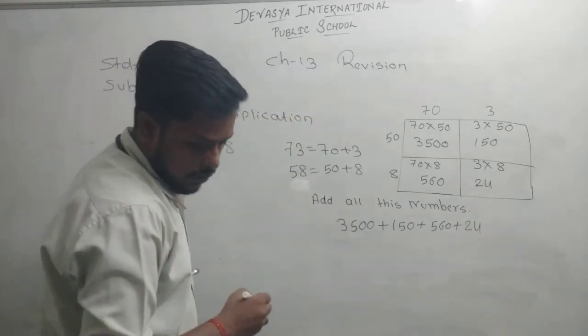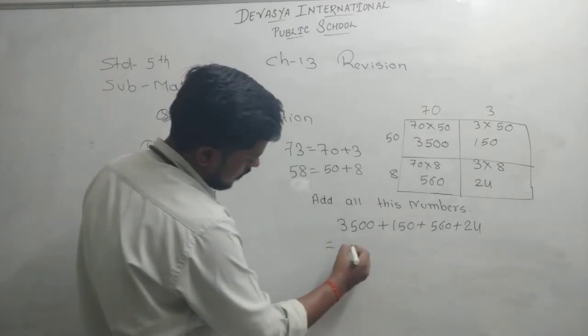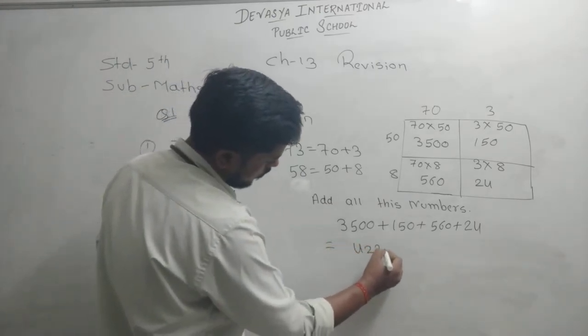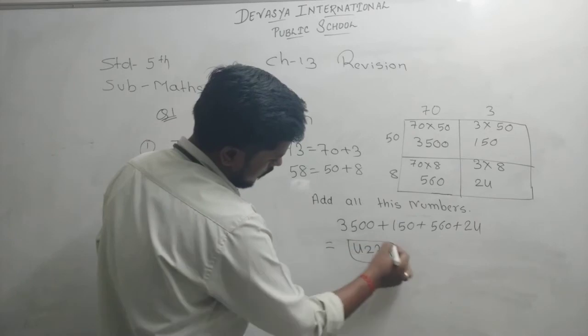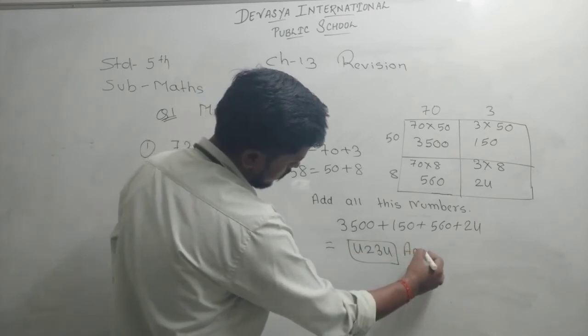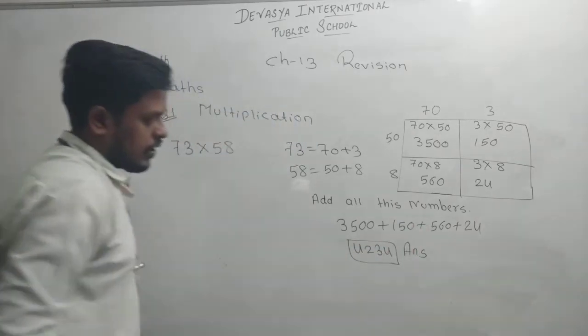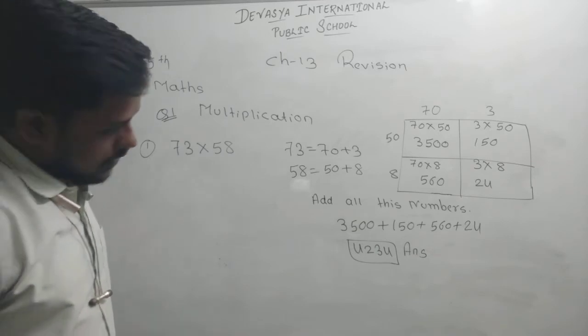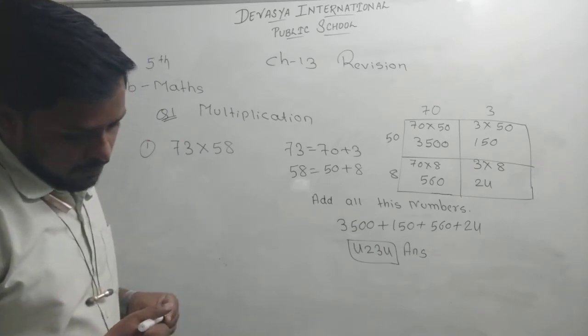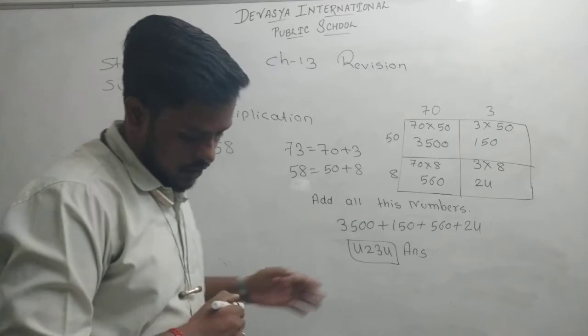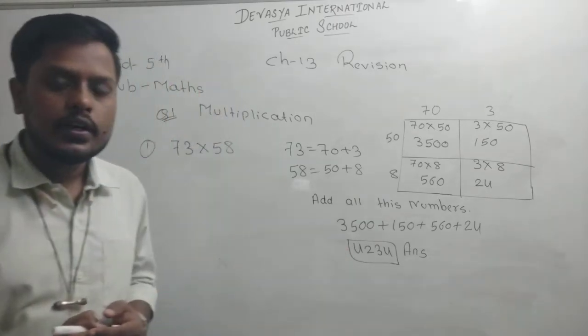After adding all these values you will get the answer 4234. So this is our answer. Clear? The answer will be 4234.